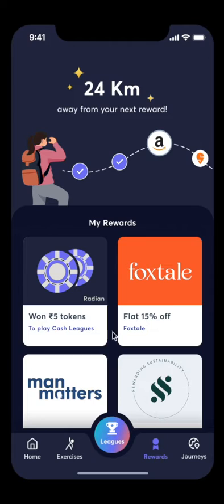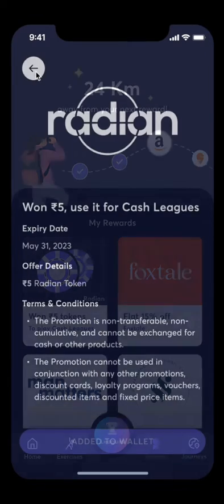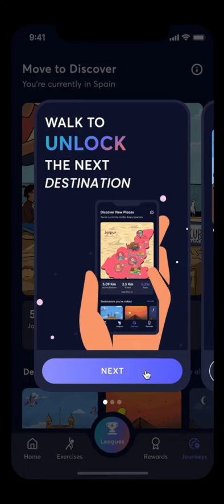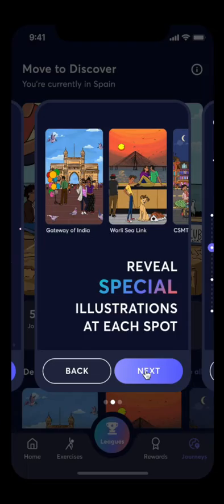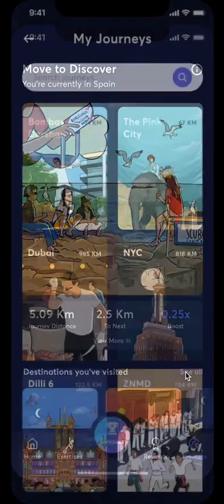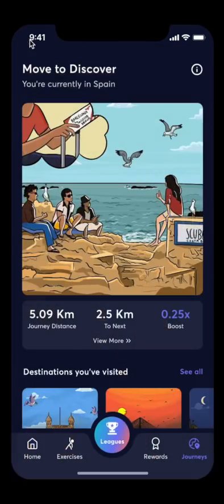The rewards page is where you can find all your potential winnings. Journeys page is where you can track which city you're in right now. This is held through competition.